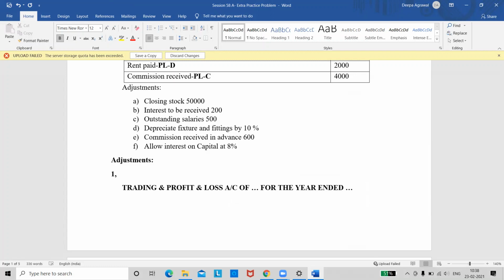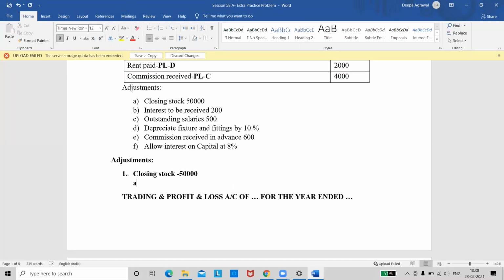What is the first adjustment? Closing stock. Closing stock is given as 50,000. So what are the two treatments? Tell me quickly. Trading account credit side. Second treatment, balance sheet asset side. Note down all the adjustments now quickly. Move to the second adjustment.